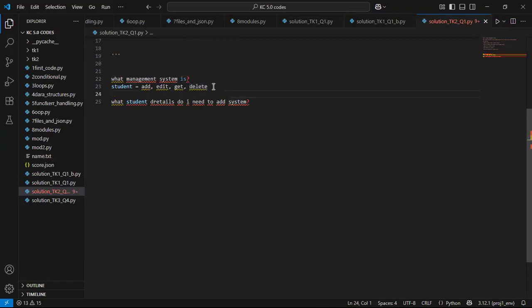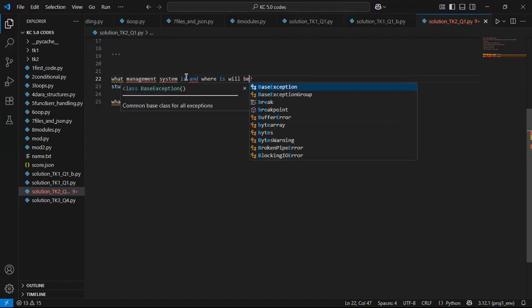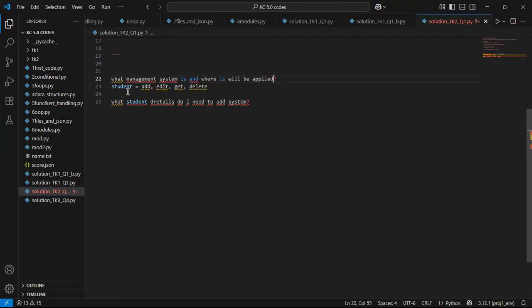But after knowing what a management system is and where it will be applied, which is in a student environment, I can further ask myself, having known how the system operates, what are the details that I will need in order to operate in this manner? So to add, because this system must add, what am I adding?